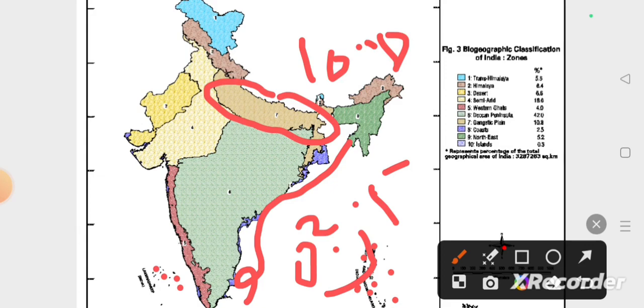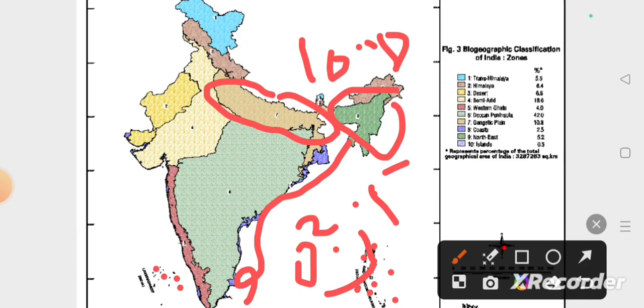This is the northeastern region. It is present around 5.2%. I have missed it. The northeastern region comes under the seven sisters, which are Arunachal Pradesh, Assam, Nagaland, Meghalaya, Manipur, Tripura, and Mizoram. All these seven sisters come under the northeastern region, and this region is a transition zone between the Indian, Indo-Malayan, and Indo-Chinese regions. This is the transition between them, and it is also present between the Brahmaputra Valley and the northeastern valley.